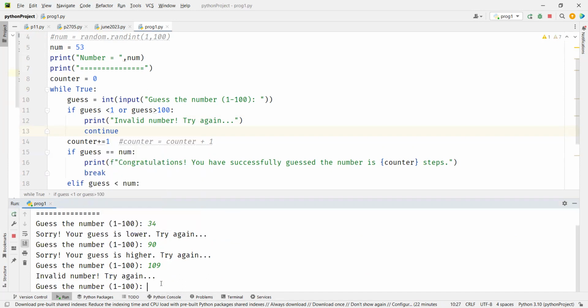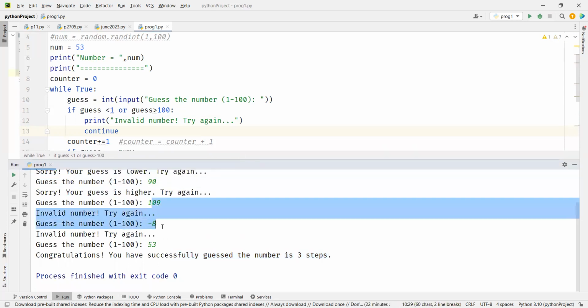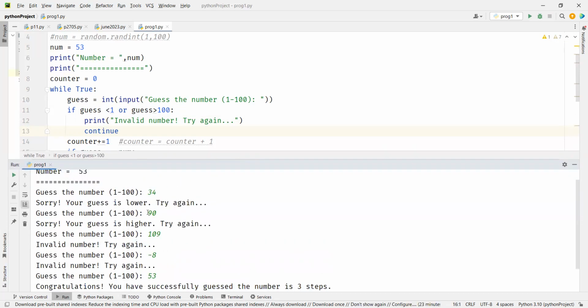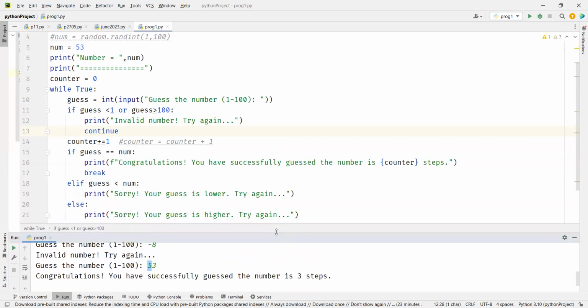So 2 steps. Now I'll say -8. Again, same thing. Now I'm going to give 53. So it says 3 steps. It ignored your 109 and -8 steps. So it took 34, 90, and the last step. So this is how you can use continue.